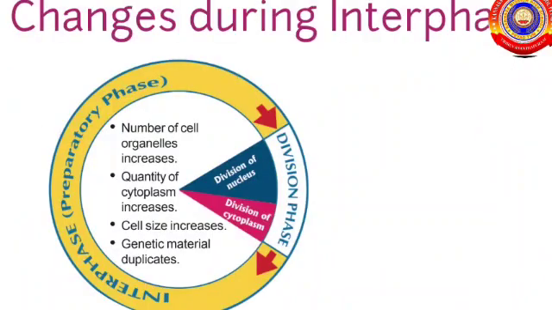A cell attains its complete growth during interphase. During interphase, the cell undergoes some changes. The changes are: number of cell organelles increases, quantity of cytoplasm increases, cell size increases, and genetic material duplicates.